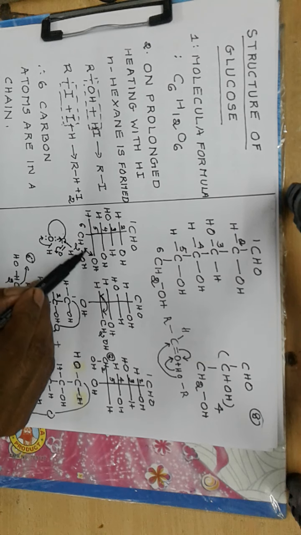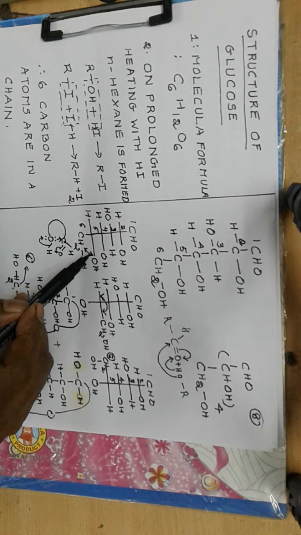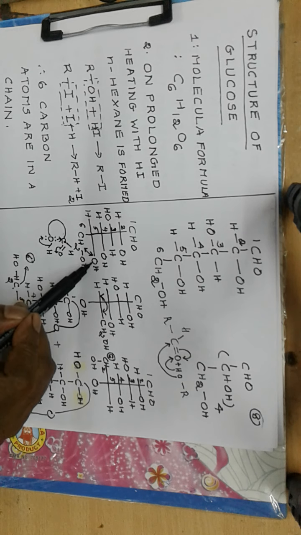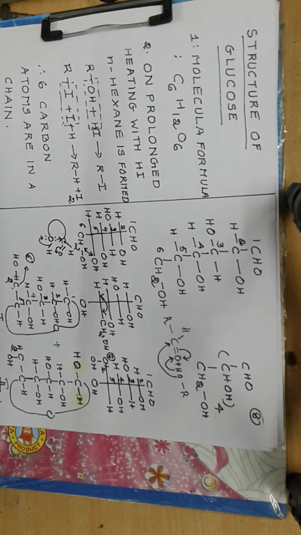Now, we have interchanged a pair of groups, so the configuration of the molecule will change, the optical properties of the molecule will change, because we have interchanged a group which is not asymmetric with another group which is connected to an asymmetric carbon. So definitely the optical properties of the molecule will change, the configuration will change.